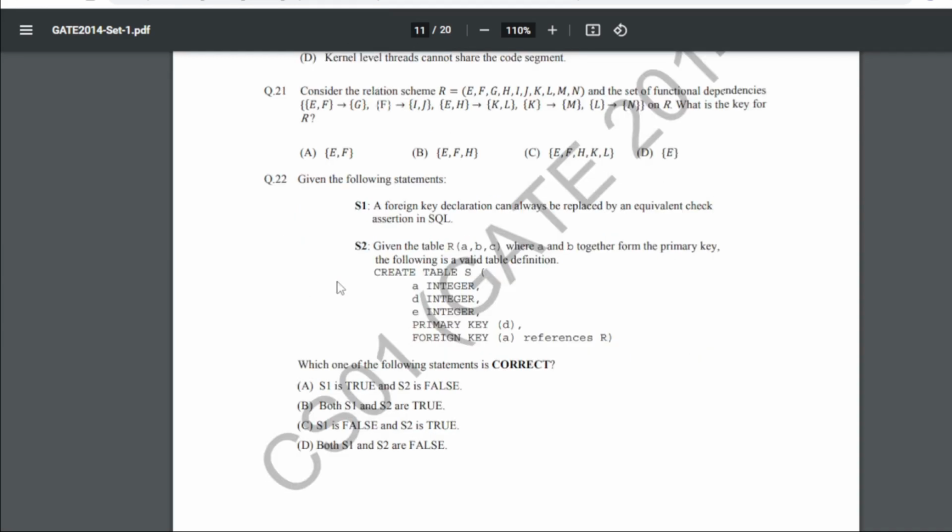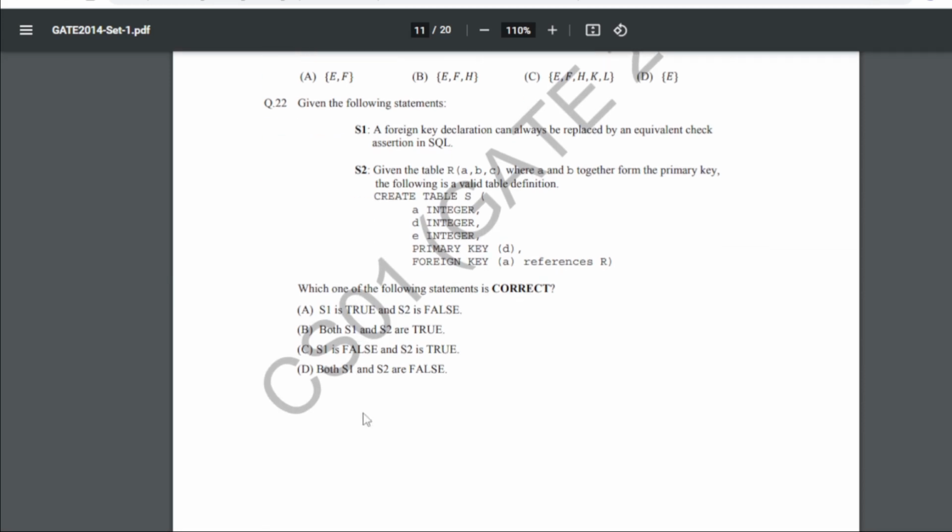Question number 22 is given the following statements: S1, a foreign key declaration can always be replaced by an equivalent check assertion in SQL. S2 is telling that given a table R where A, B together form a primary key, the following is a valid table definition. So these are the definitions. Now it is asking which one of the following statements is correct. So for 22 our answer is D, that is both S1 and S2 are false. That means D is the true one.